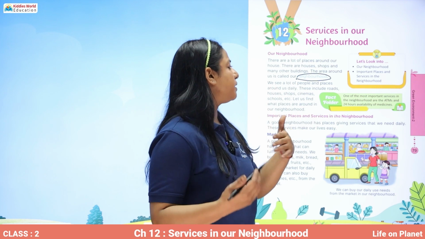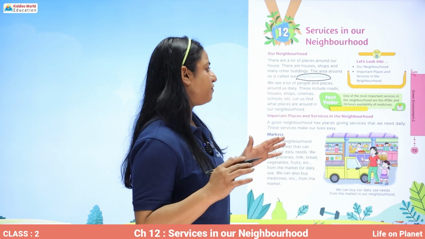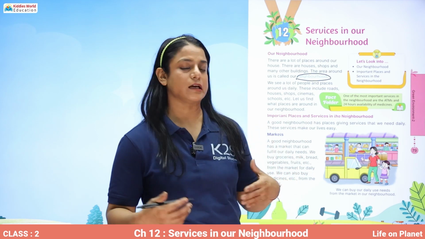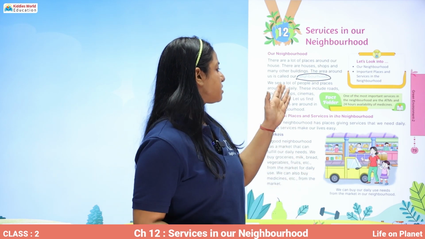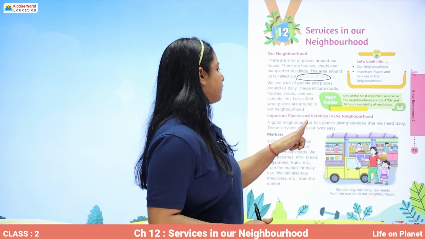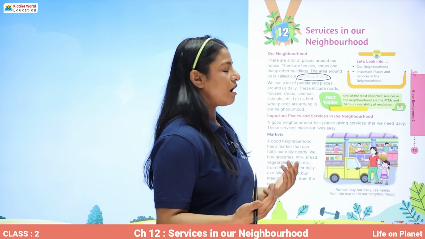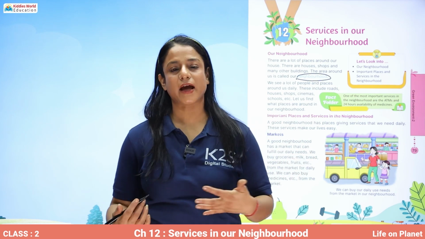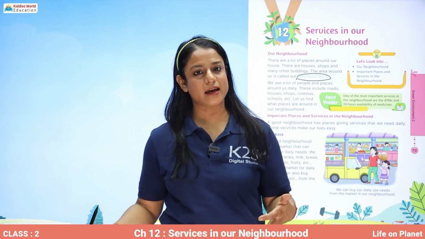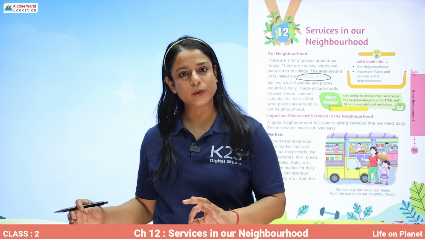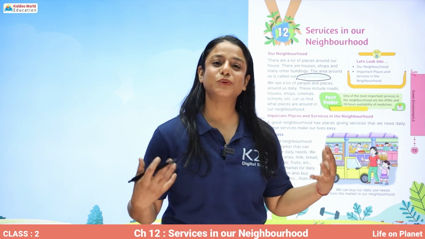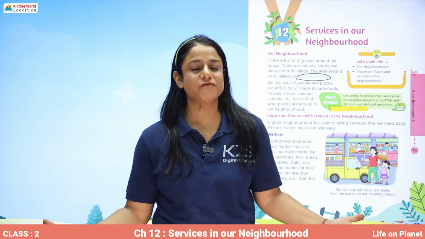We see a lot of people and places around us every day, daily. And what do these places include? These places include roads, houses, shops, cinema, school, etc. Let us find what places are around in our neighborhood. So let's find out what all places are there, what all services do we get, how do they help us in our daily lives, how do these services make our life easy.